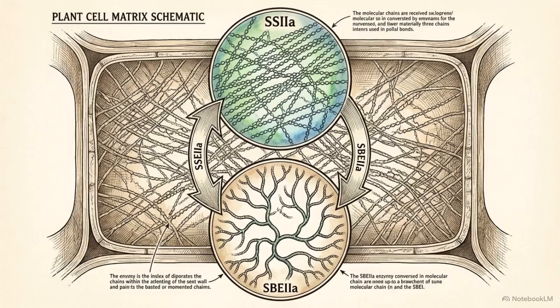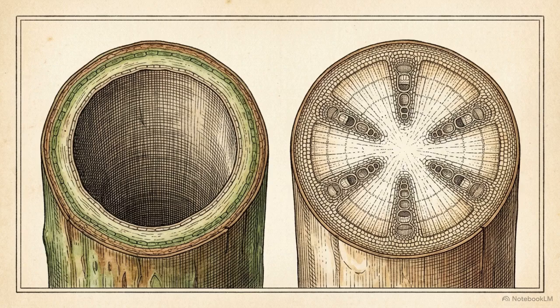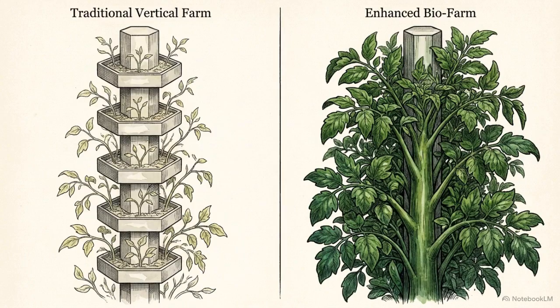Simultaneously, a secondary protein optimization utilizes mutations in the enzymes SSIIA and SBEIIa. This actively alters the amylose to amylopectin ratio within the plant's matrix. This precise enzymatic regulation corrects the dilution effect. It aligns volumetric expansion with structural density, guaranteeing that a larger plant is actually a more nutrient-dense plant.